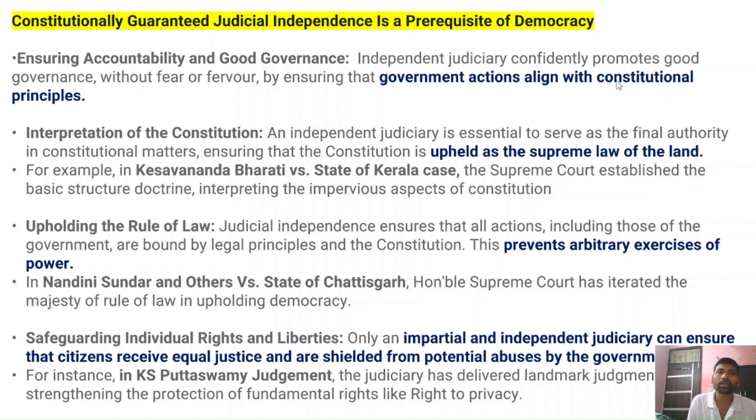For example, there were instances when the executive and the judiciary were trying to overstep their limits. So in several such instances, whether it is the Golaknath case, Minerva Mills case, or Kesavananda Bharati case, the Supreme Court has intervened and ensured accountability and good governance.